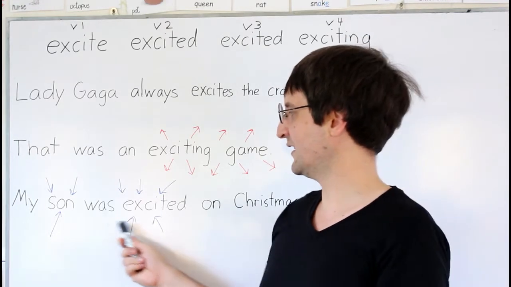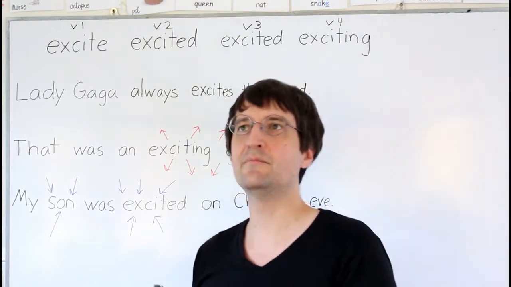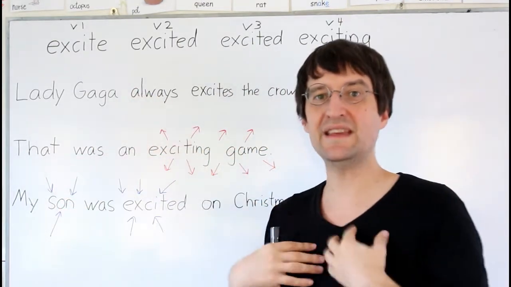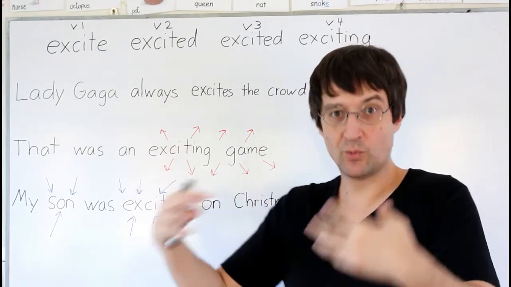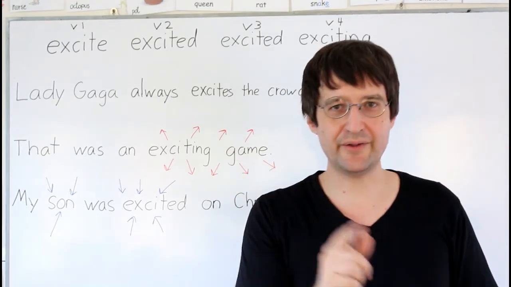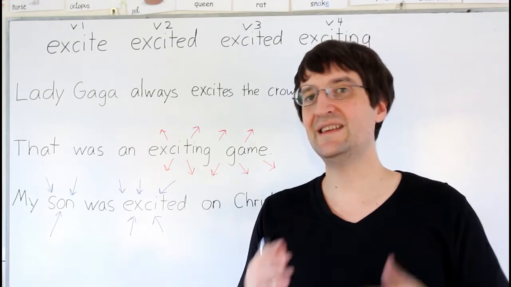And if you said my son was exciting, that means he was making me excited. He was using the energy to make me excited, which might work, but he was the one that was feeling excited on Christmas Eve.